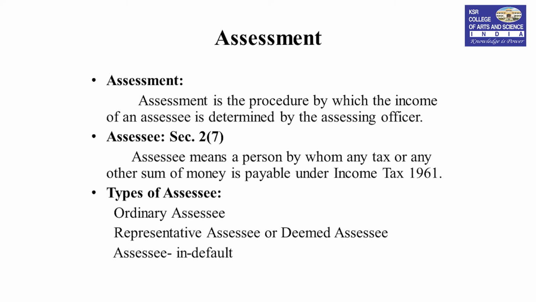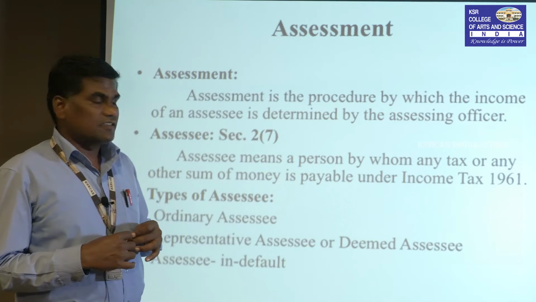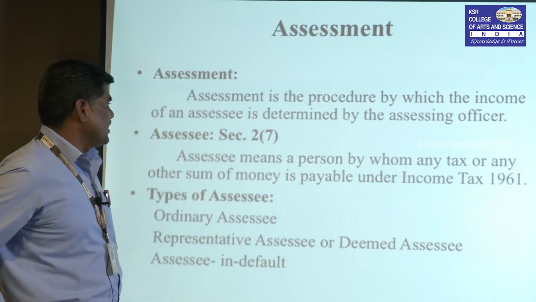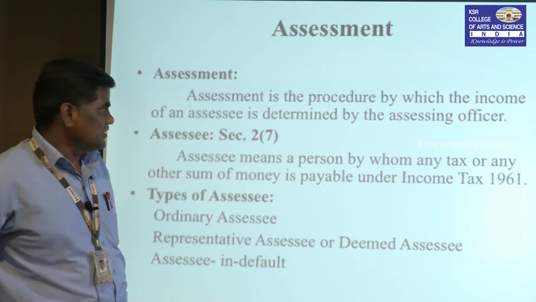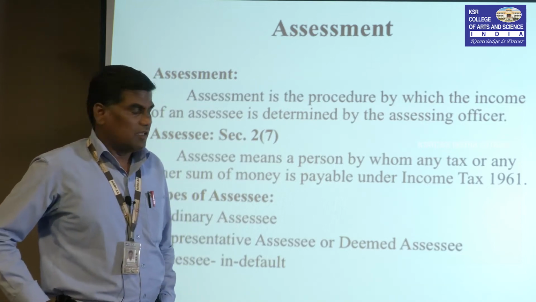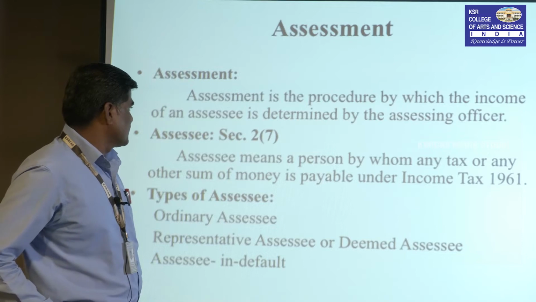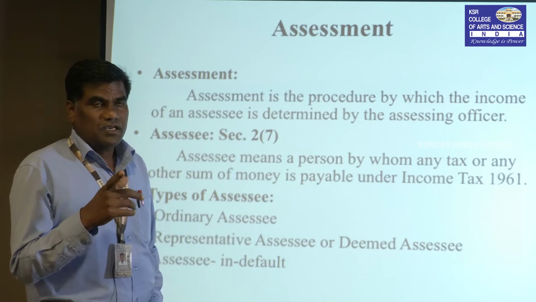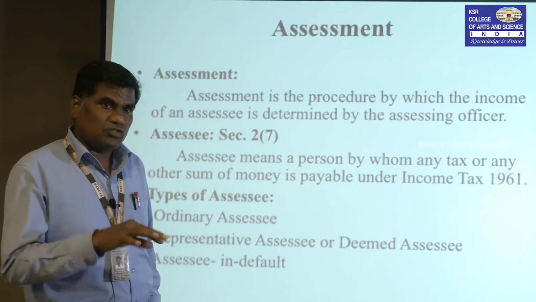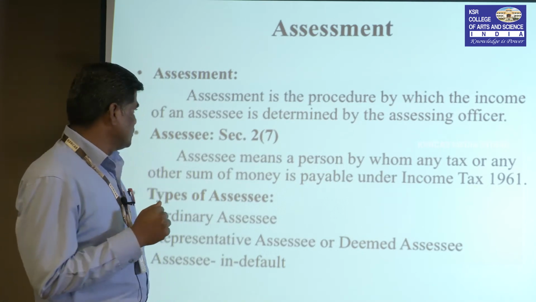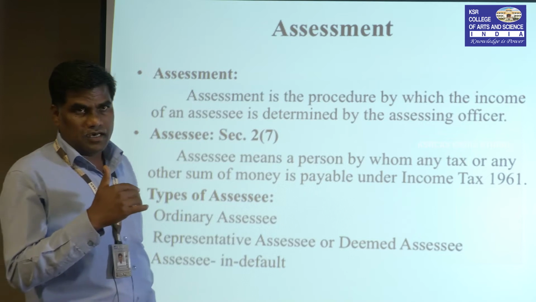Next, assessee. Under section 2, clause 7, assessee means a person by whom any tax or any payment or sum of money is payable under the Income Tax Act 1961. Every person comes under section 2, clause 7. This includes an artificial person, and also a natural person, that is an individual. Another one is artificial persons.